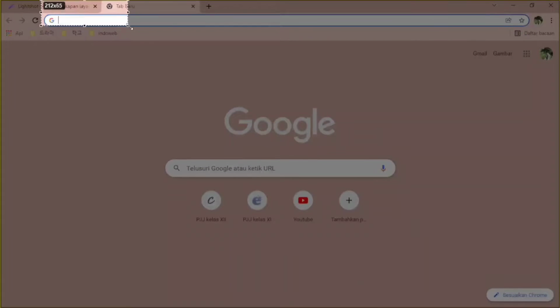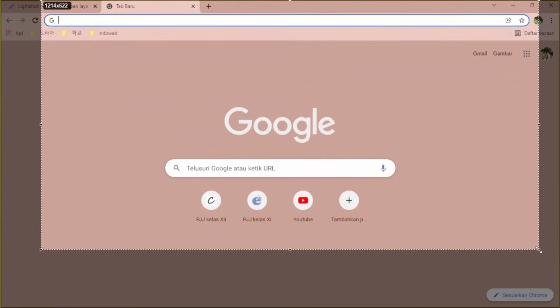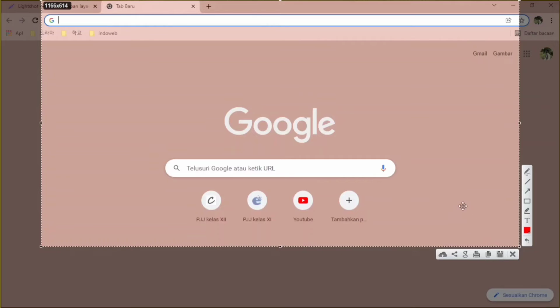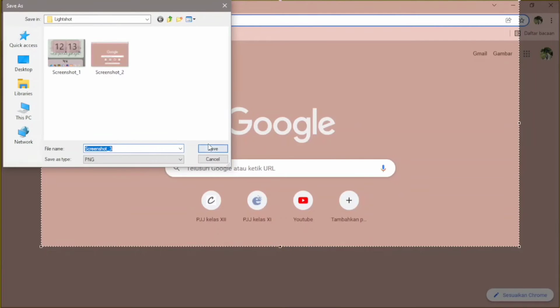How to take and edit a screenshot using Lightshot. Here are easy steps to take screenshots using Lightshot on a PC or laptop. 1. Press the print screen button on the keyboard. 2. Select the area you want to screenshot. Drag the corners and size of the editor to adjust the area you want to capture.